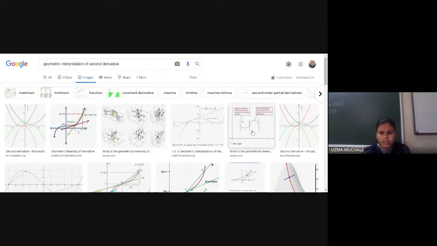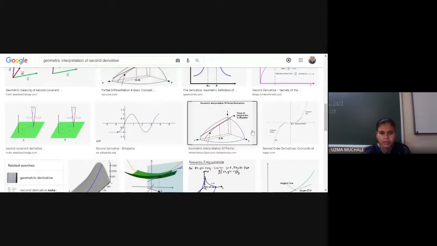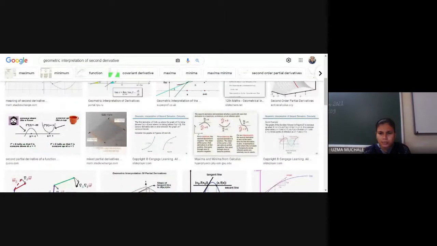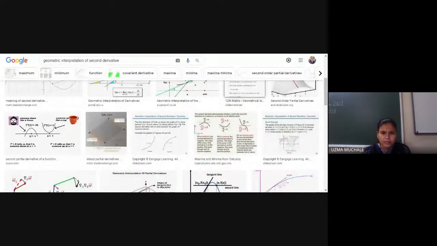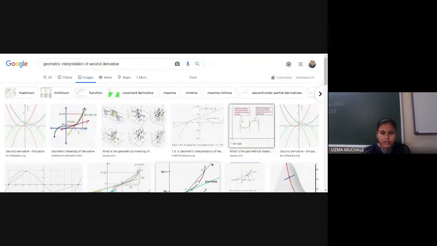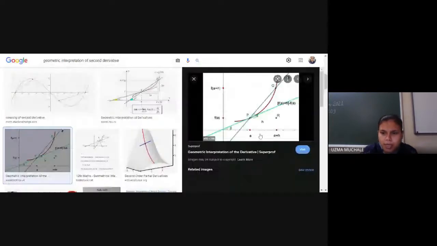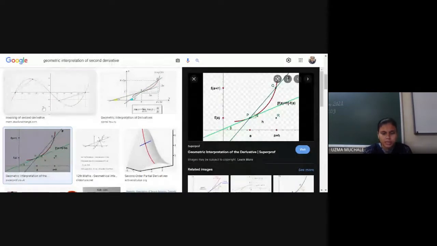Okay, now you can see the tremendous images are available. Let me select one. You can see this one. This we know that it is nothing but the slope of a tangent at a point, the first derivative. Everyone knows this, right? We know how it is found. H tends to 0, then the tangent we are going to change, right?